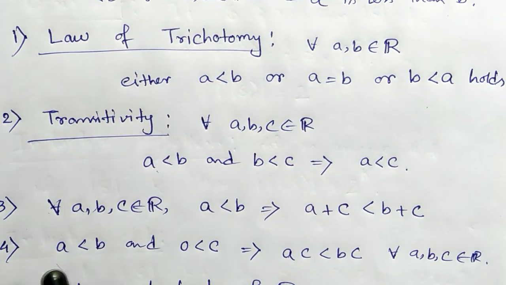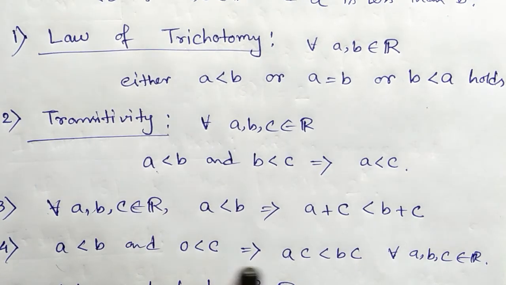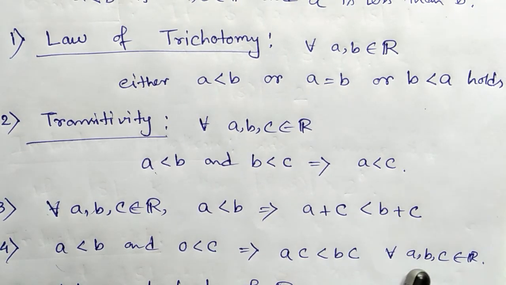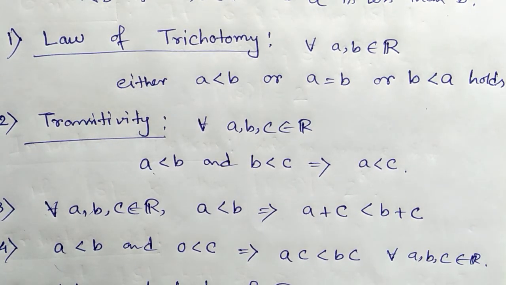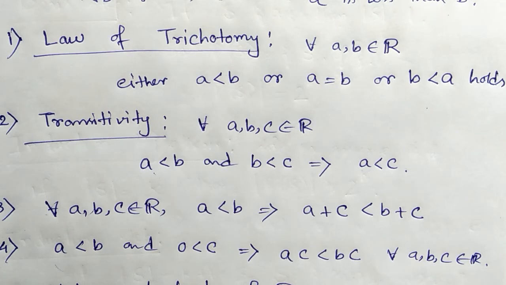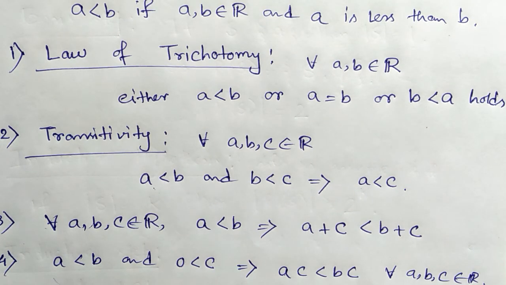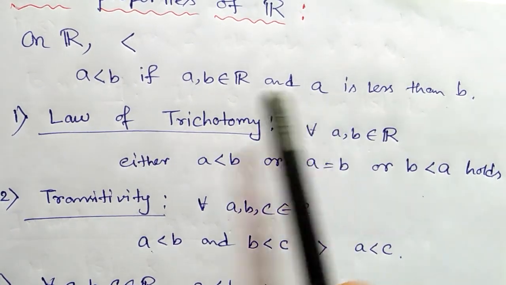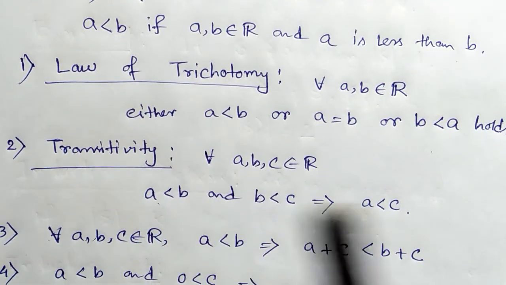And the fourth one is, if a < b and 0 < c, that means c is a positive real number, in that case ac < bc, for all a, b, c belonging to ℝ. So we can see that the field ℝ together with the order relation defined on ℝ and satisfying these four conditions becomes an ordered field.